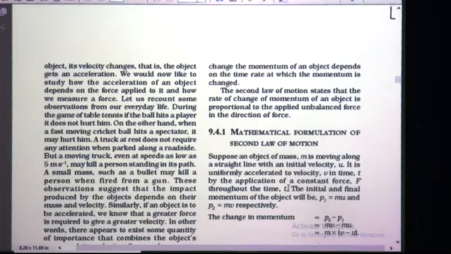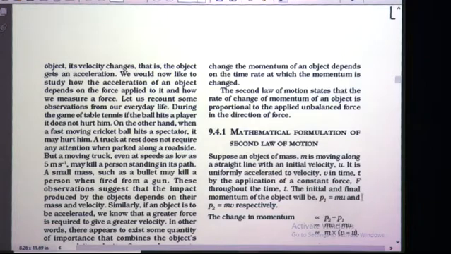Students, you are familiar with all these abbreviations. In the last chapter, that is motion, we have discussed these abbreviations. m stands for mass, u stands for initial velocity, v stands for final velocity, t stands for time and F stands for force.